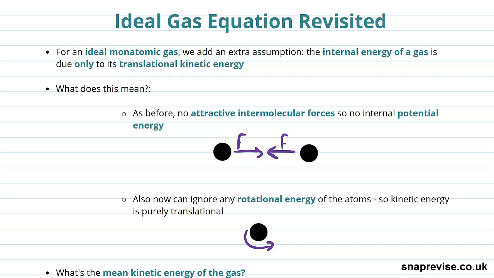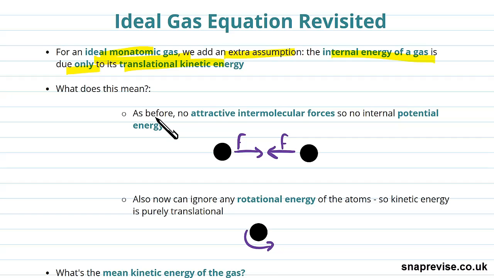So now, using the equation we found in the last video, we're going to go back to revisiting the ideal gas equation. So for an ideal monatomic gas, we add an extra assumption on the assumptions we had before, and that's that the internal energy of a gas is due only to its translational kinetic energy. So what does this mean?